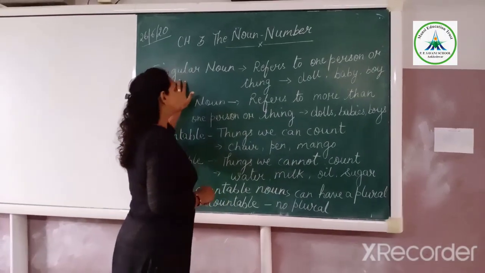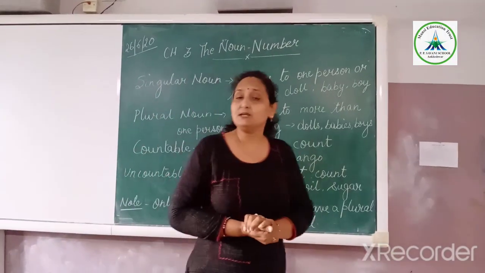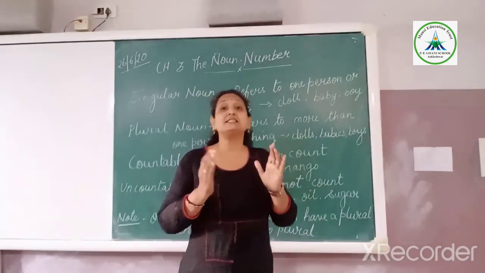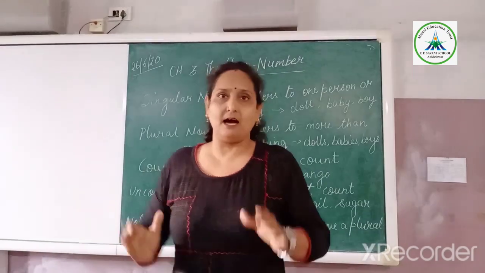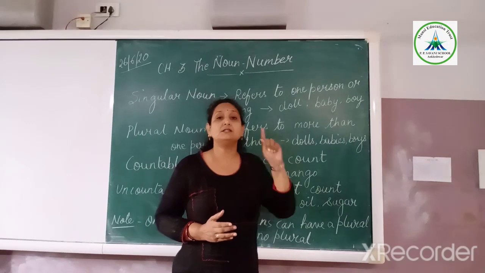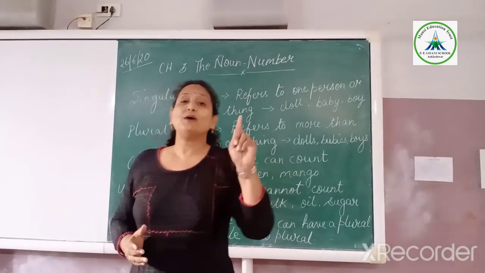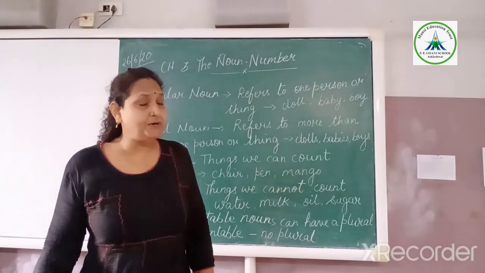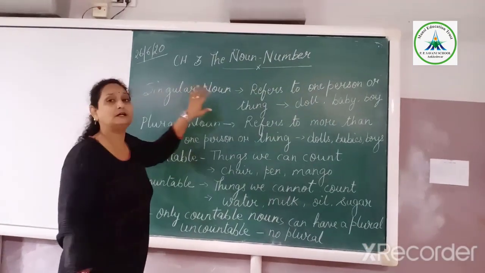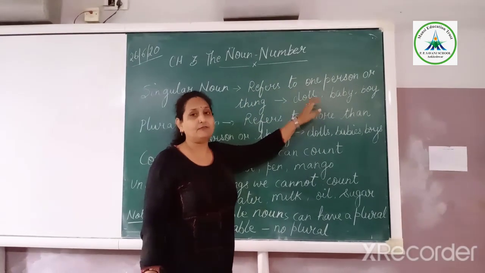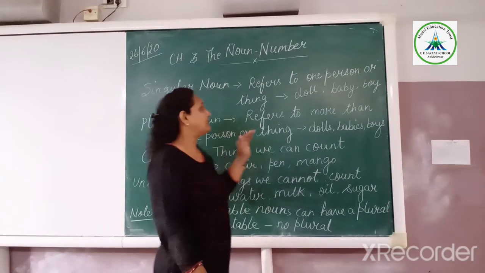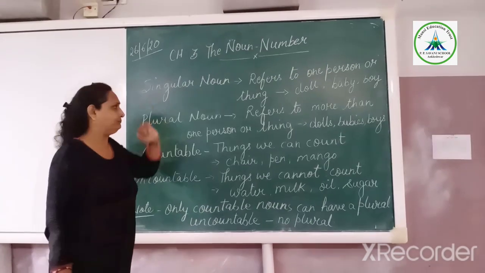So the first is the singular noun. Now what is a singular noun? You have studied in lower classes, but as the name indicates, singular means akela, single. So a singular noun refers to one person or thing. That means when we are talking about only one person or one thing, that is known as a singular noun. For example, doll. Here we are talking about one doll, one baby, one boy. That comes under the category of singular noun.